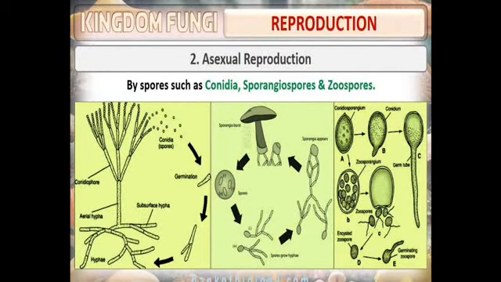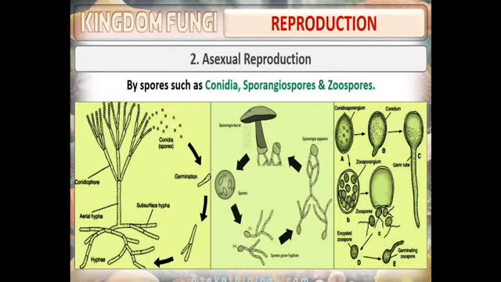Next, we have the sporangiospores. Here, the sporangiospores are also non-motile, like conidia. That means they cannot move, and they are also thin-walled. The spores are produced inside the body, that means they are endogenous. In conidia, since spores were produced outside the body, we call it exogenous, whereas in sporangium, since they are produced inside the body, we call it endogenous. The sporangium will burst, and that is how the spores help in reproduction.